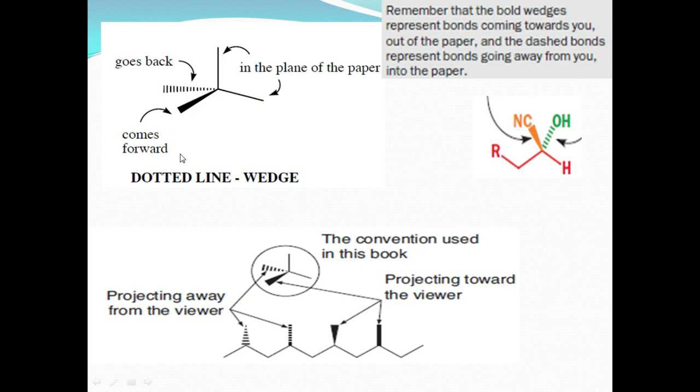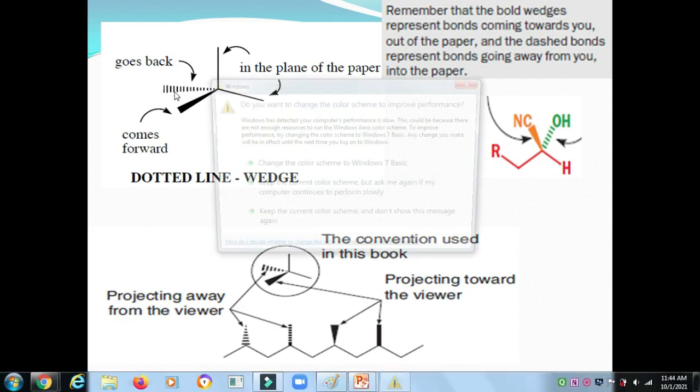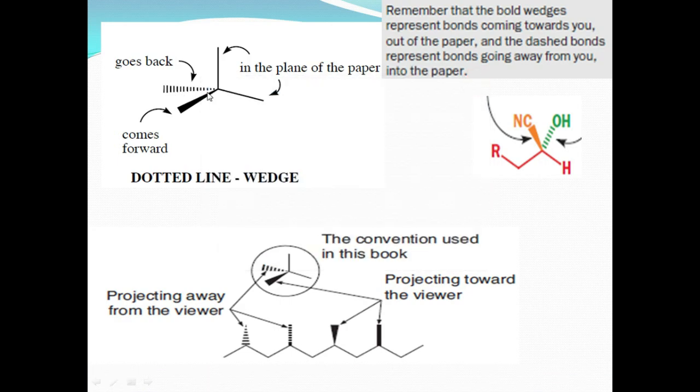Here you see the dashed, dotted line and the wedge. The center is carbon; this is the plane of the paper, and the dotted line goes to the back. In any compound, a dotted line means the bond is at the back side. Another comes forward. Remember that the bold, wedged bonds come towards you out of the paper, and the dashed bonds represent bonds going away from you into the paper.